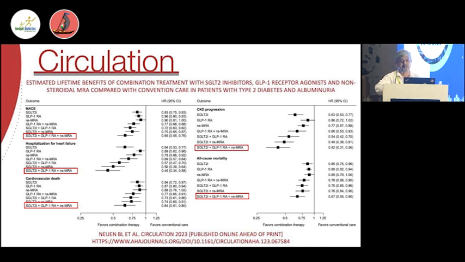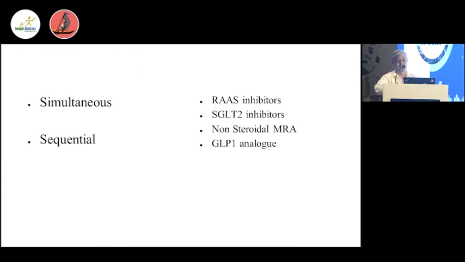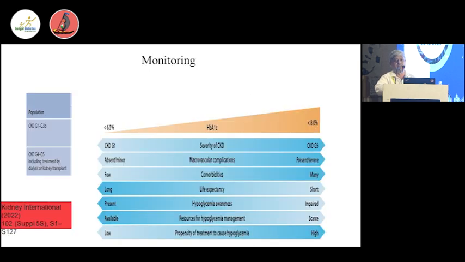But how should they be given: simultaneously or sequentially? Some things are clear by this time. You can start an ACE inhibitor alone. It is better not to start an ACE inhibitor and an SGLT2 inhibitor simultaneously, so that development of AKI is avoided. If you do that, do it sequentially. Once you start the SGLT2 inhibitor, then you can start finerenone simultaneously, after the CONFIDENCE trial. The GLP-1 analog is still an add-on for such patients.